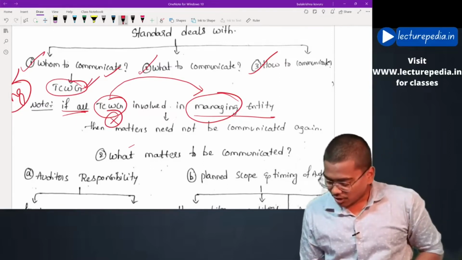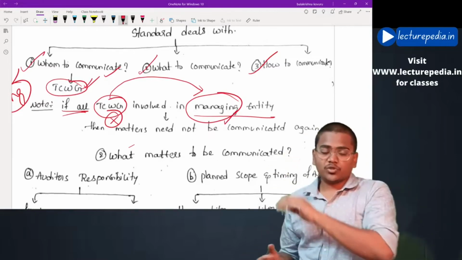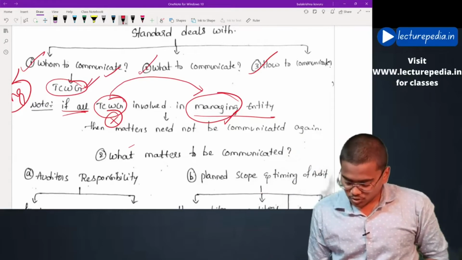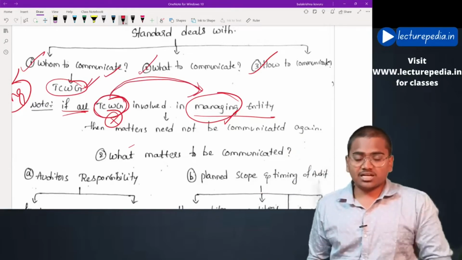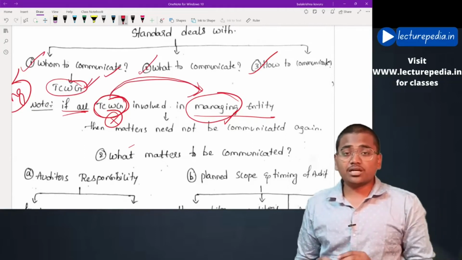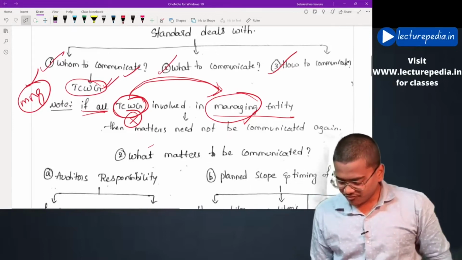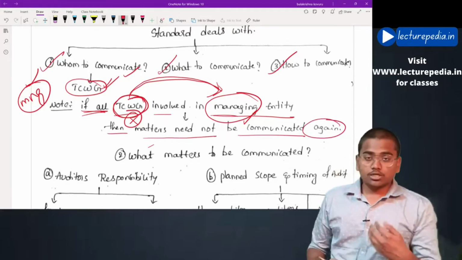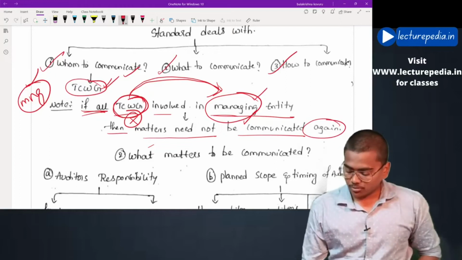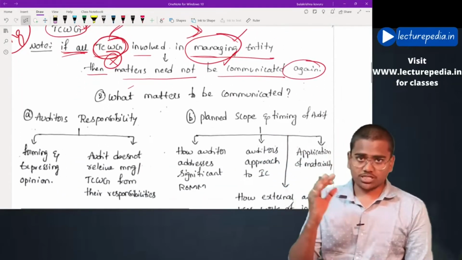Auditor need not make dual communication. Hope this is clear. If all those charged with governance are involved in managing the entity, then matters need not be communicated again to those charged with governance. Communicating to management will be sufficient. Hope this is clear. Next, that is the first question, whom to communicate.